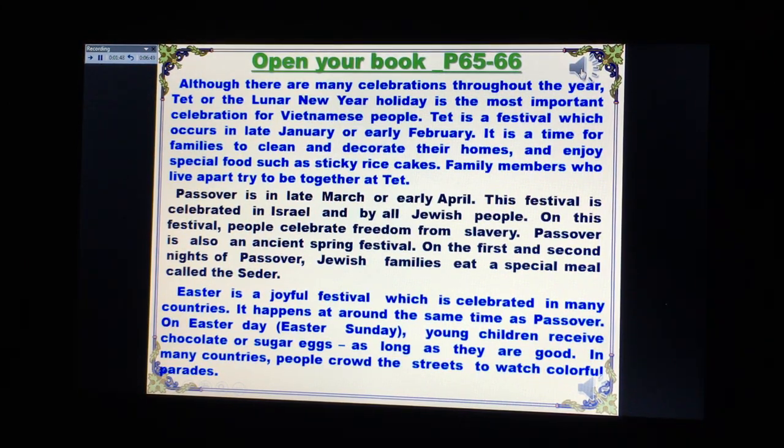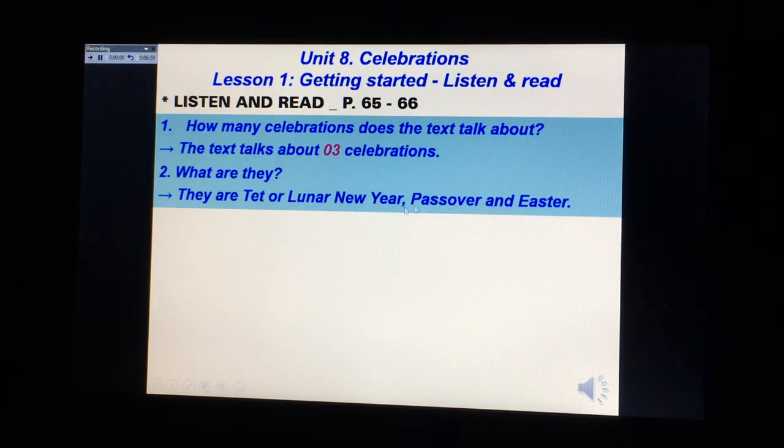Now, are you ready to listen and read? Pages 65 and 66, Unit 8, Celebrations. Now, are you ready to answer the questions? Number 1. How many celebrations does the text talk about?